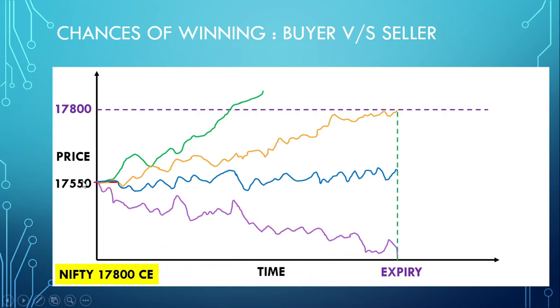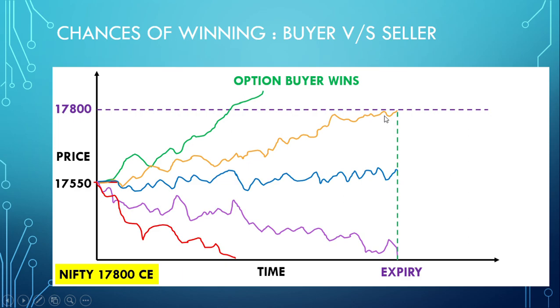Fourth option, market gradually goes down and is around 100-150 points down at the time of expiry. And fifth option, market falls very high very fast and it becomes more points negative. So these are 5 scenarios. Now as you can see, option buyer wins in this first case because the option price has shot up fast and rapidly. It has crossed 17,800 and call option was bought for 17,800, so option buyer will win.